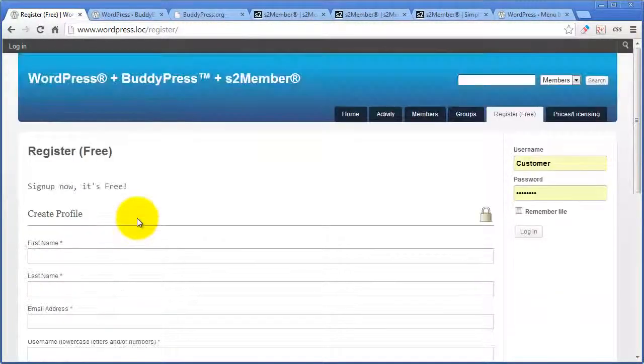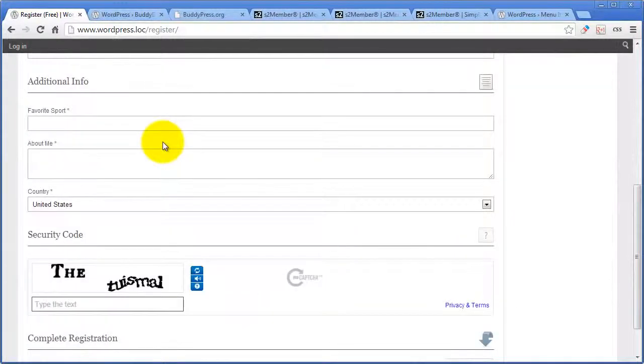Alright, so this is really nice because now I don't have to use, you notice my slug here is register. Normally on a BuddyPress install, BuddyPress controls registration. Well, not when I combine these two together. I let S2Member handle that. I let it handle registration, I let it handle any checkout that I'm doing, and I never configure profile fields with BuddyPress either. If I'm going to add profile fields or checkout fields, like for example, these are all 3 custom fields that I added, I do that with S2Member, and I'm going to show you why later in this video.